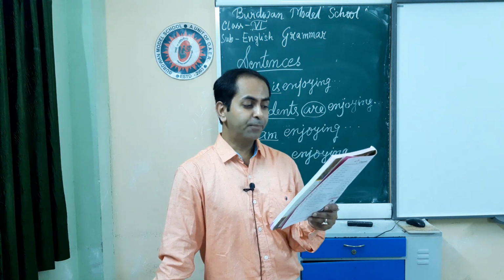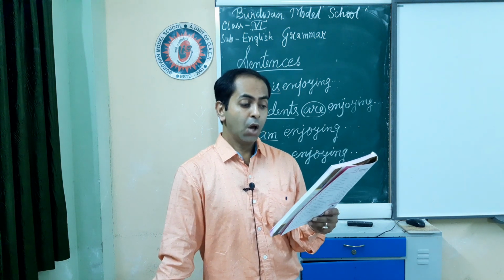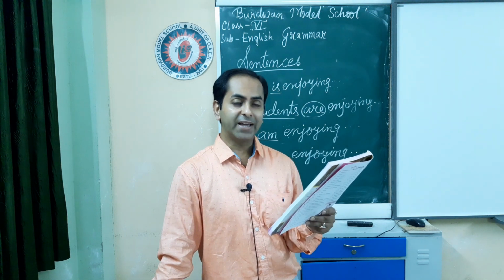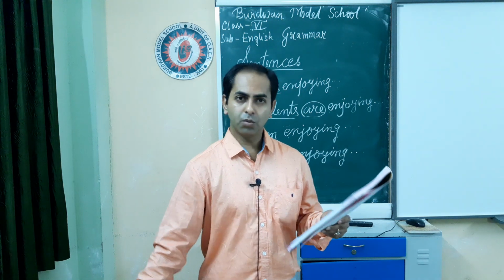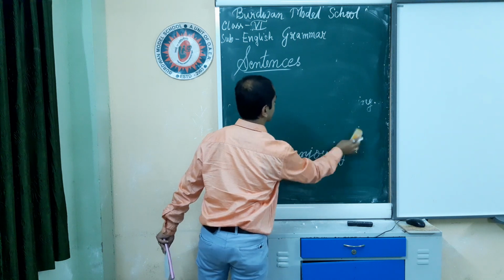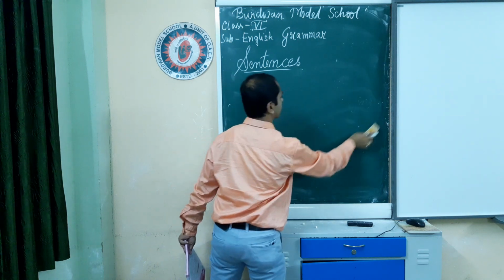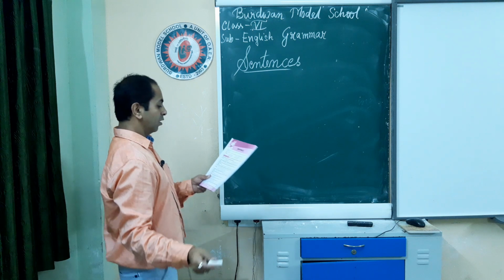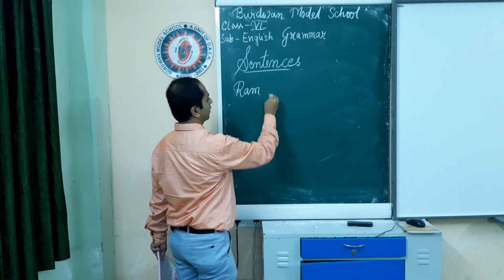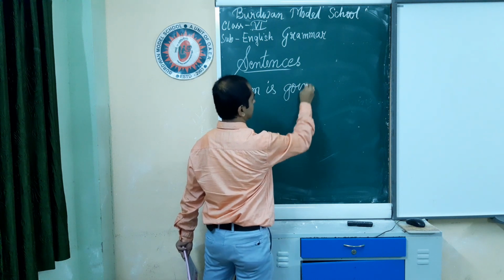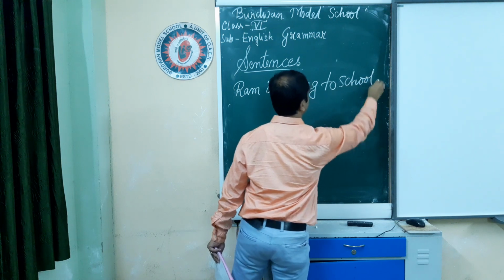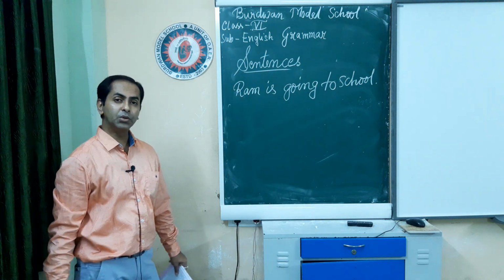Second one: a plural verb is required when two or more singular nouns or pronouns are joined by a conjunction. So let us study with an example. When I say Ram is going to school, Ram is singular.